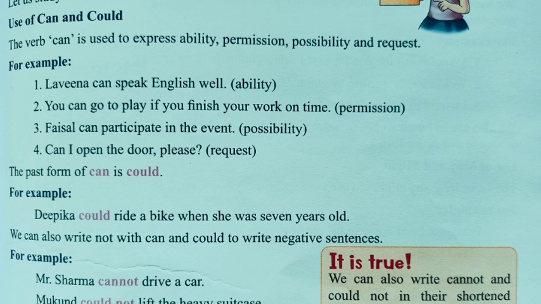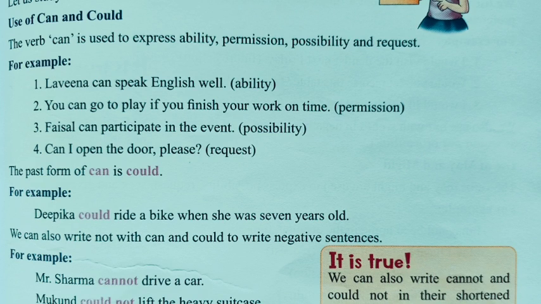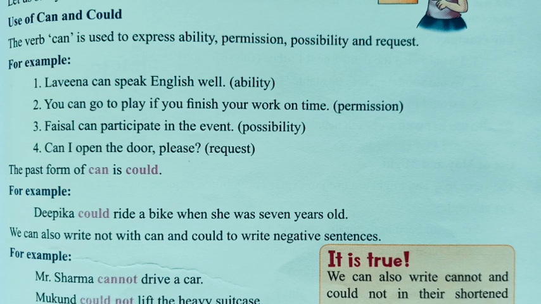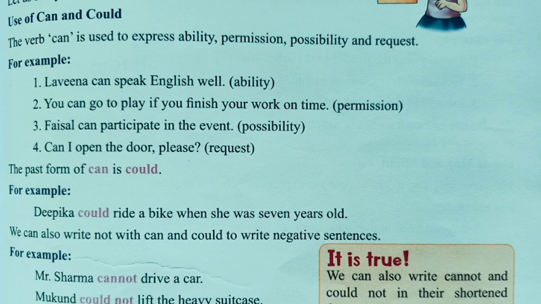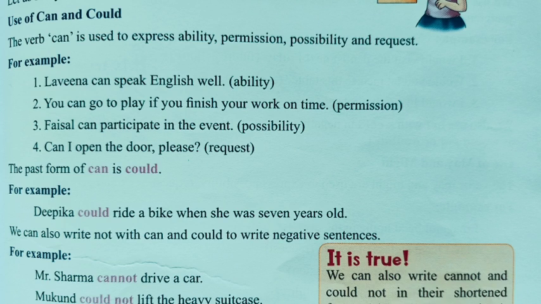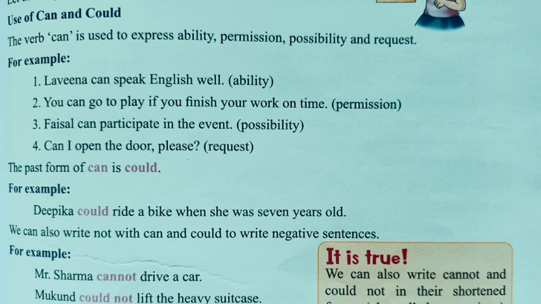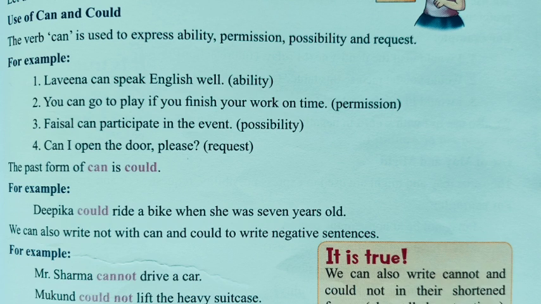We can also write not with can and could to write negative sentences. It means that we can use can't or couldn't, which are the short forms of cannot and could not. So if we talk about the examples, the first example is Mr. Sharma cannot drive a car, which is a present form and a simple sentence with a negative sense. Now we can also write cannot and could not in their shortened forms, as I told you. Cannot will be can't, and could not will be couldn't.